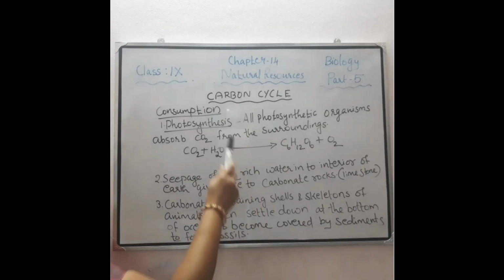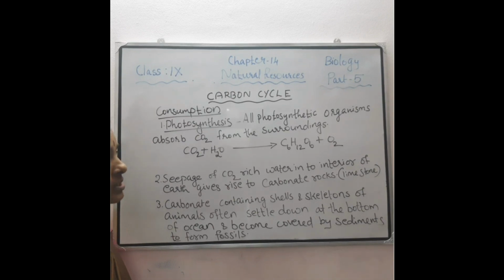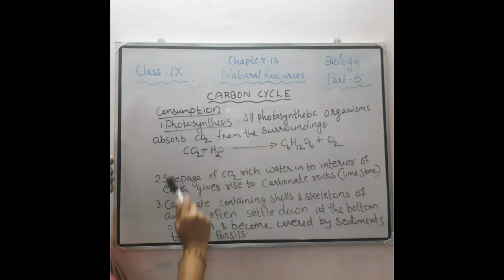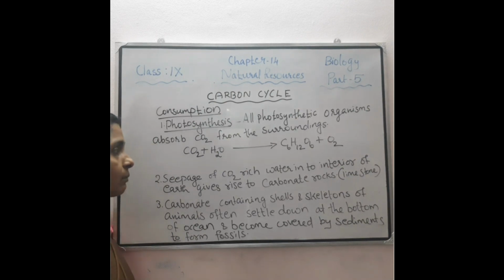Next is the consumption of this carbon. For what purposes is this carbon utilized? One is for photosynthesis. All of you know what photosynthesis is. All photosynthetic organisms absorb carbon dioxide from their surroundings. For example, some blue-green algae and all green plants synthesize food with the help of carbon dioxide.